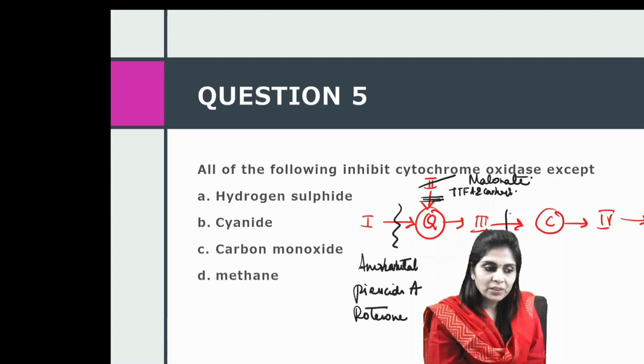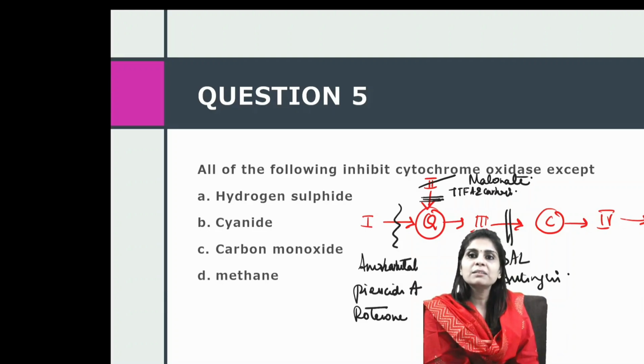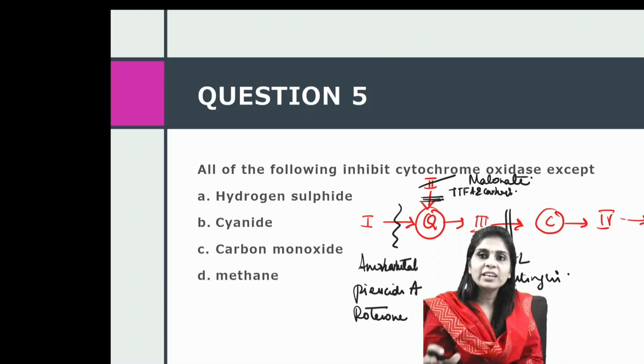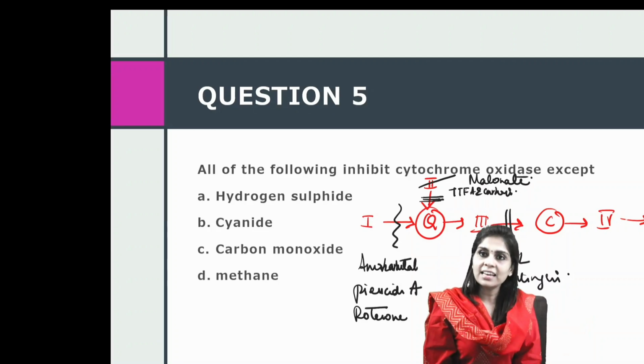Electron transport between 3 and C is inhibited by BAL and antimycin. Please remember this has got A, so don't get confused with complex 1. Between 3 and C is inhibited by BAL and antimycin.